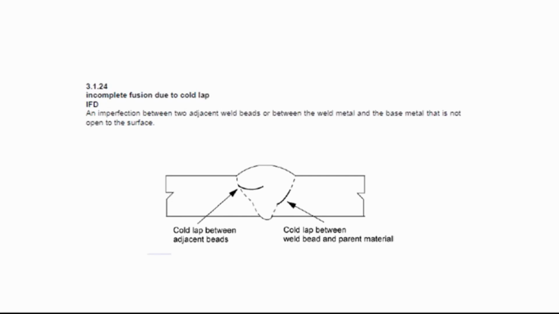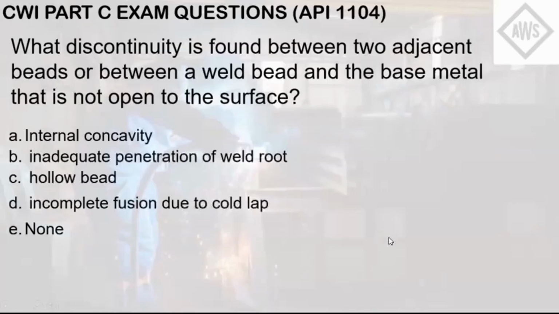So that gives you the answer here, letter D: an imperfection between two adjacent weld beads or weld metal and the base metal that is not open to the surface. That is incomplete fusion or cold lap. Hence the answer here is letter D, incomplete fusion due to cold lap.